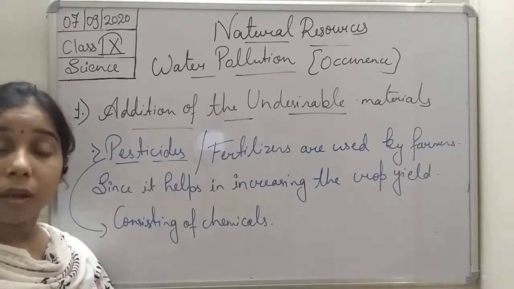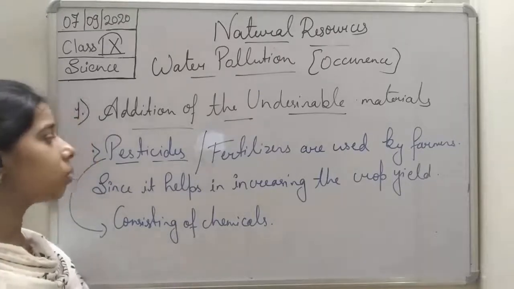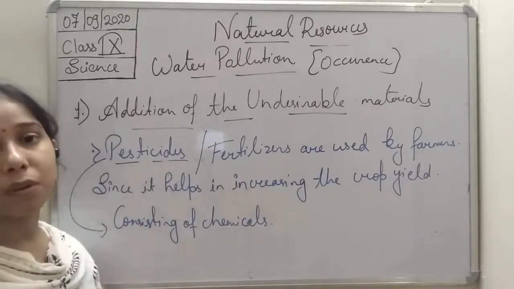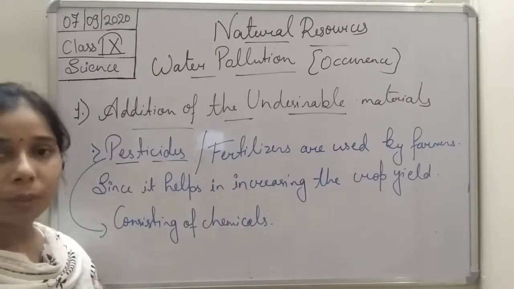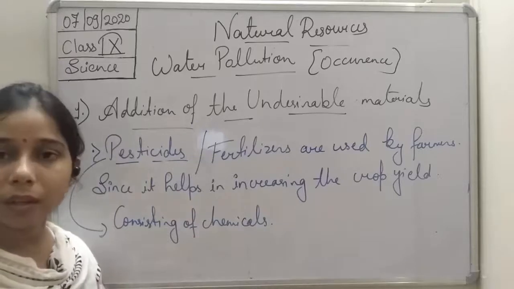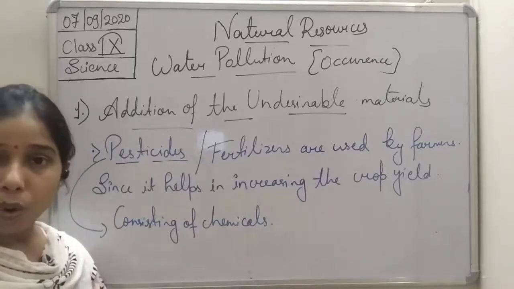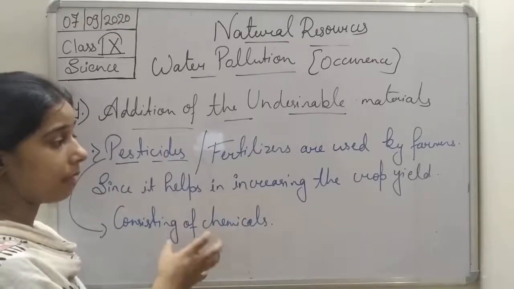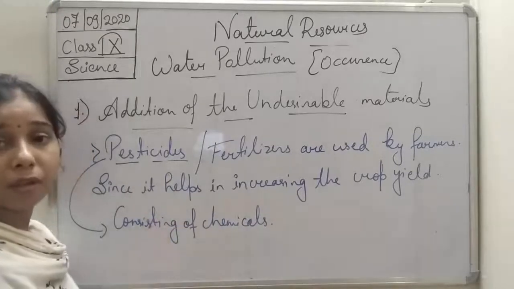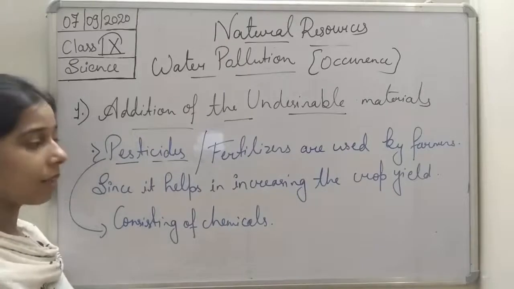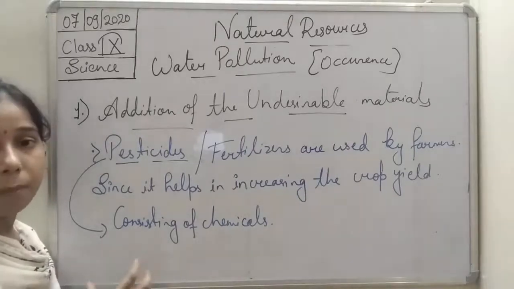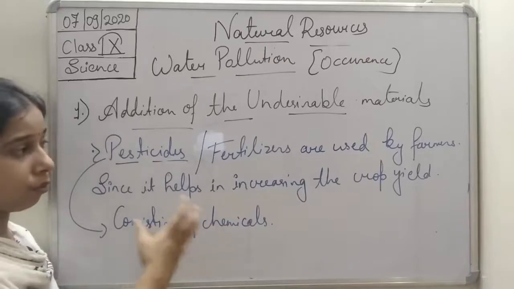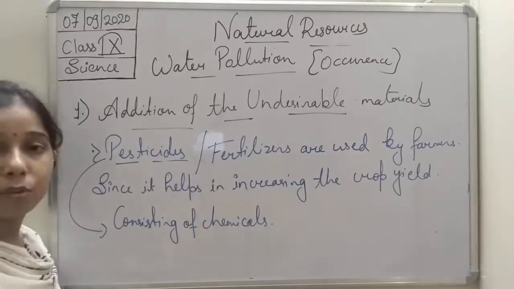Now you see that all the chemicals of the pesticides and fertilizers mix in the water, and water with chemicals is not good for any of the living organisms. So we can say that although the farmer uses all these things to increase the crop yield, ultimately it will cause water pollution. So it is not good. It is not recommended for farmers to use such things.